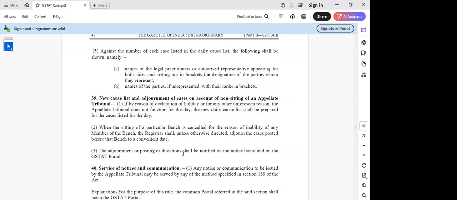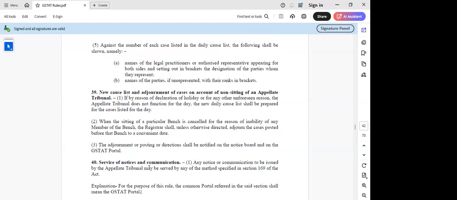Then any notice or communication to be issued may be served. So here they are very specific. They have referred to 169. It has to be served as specified in 169. And I have a small doubt here.